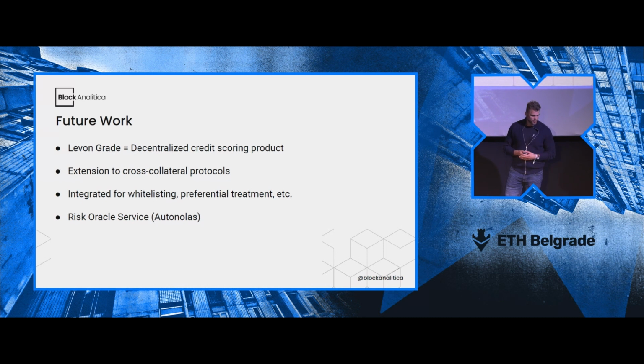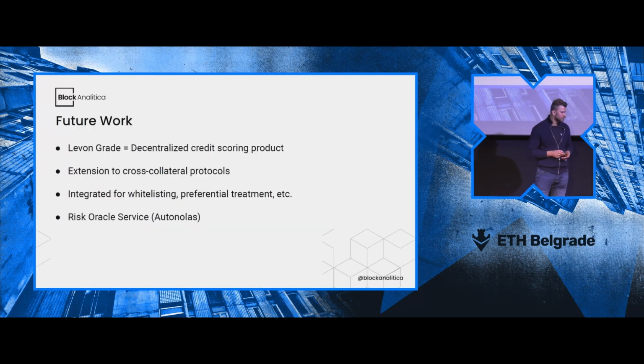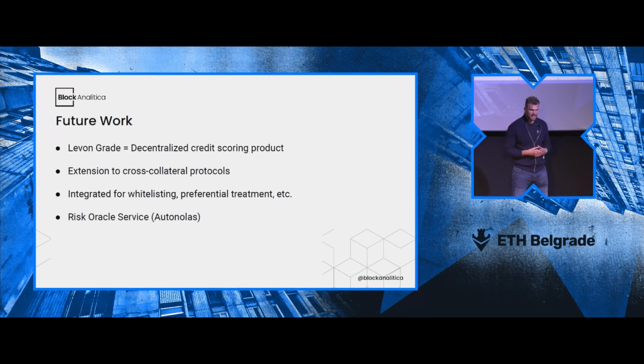One of them is Autonomous, which provides exactly that, meaning the credit grade can be integrated into protocols in various ways, right? There's also Ocean Protocol, which enables privacy-preserving ML models. Then we also have Bacalhau with compute over data. So there's a lot of this kind of infrastructure being developed that we can integrate this into, right? The methodology itself is one thing, productionizing is another, and then the integration and really building a use case is something separate, but extremely important to work on to make it useful.